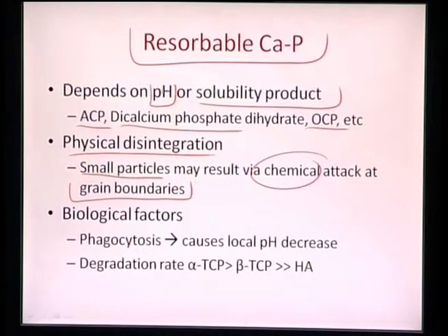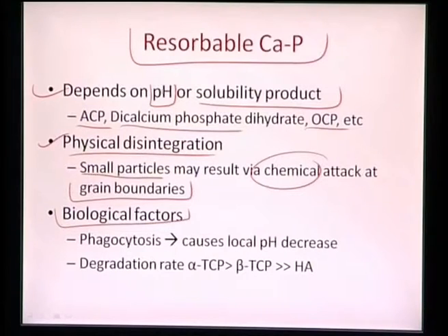So these small particles result from chemical attack, and they start going at the grain boundaries or anywhere else, and they start disintegrating the material physically. And there can also be some biological factors. So we have either dependence on the pH or deterioration from the powder particles or the debris particles.